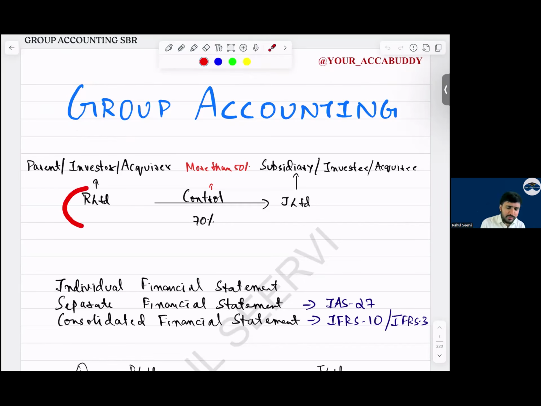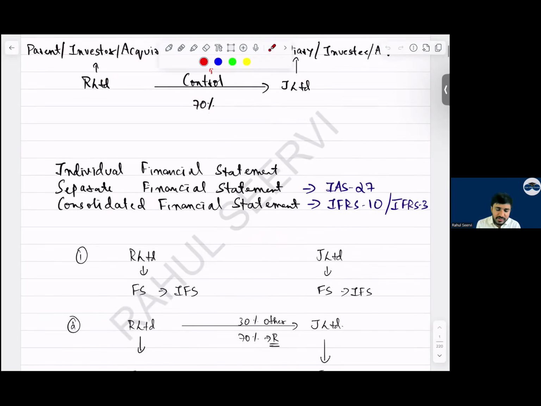So now we have taken the example of Reliance and Jio. We'll continue with that only. I say Reliance company has purchased 70% in J company. So it will become what? A subsidiary. With more than 50% shareholding, it's a subsidiary. If it's less than 20%, we say it's a financial asset. And if it is more than that, we say associate. Then we have seen individual financial statement, separate financial statement, consolidated financial statement.